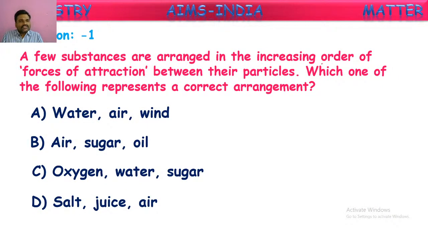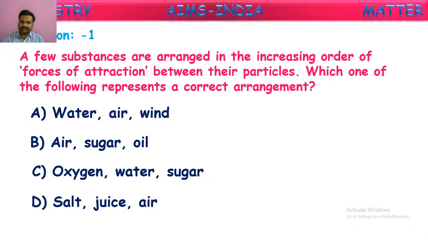Now we are going to see some questions on this concept. Here is a question: a few substances are arranged in the increasing order of force of attraction between their particles. Which one of the following represents a correct arrangement? In the options they have given different kinds of matter. In the first option, we observe water, air, wind. In the second, air, sugar, and oil.